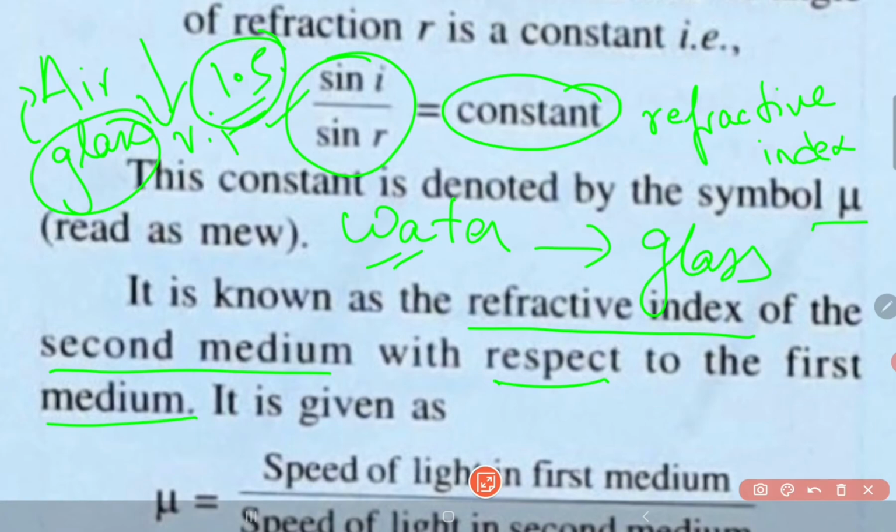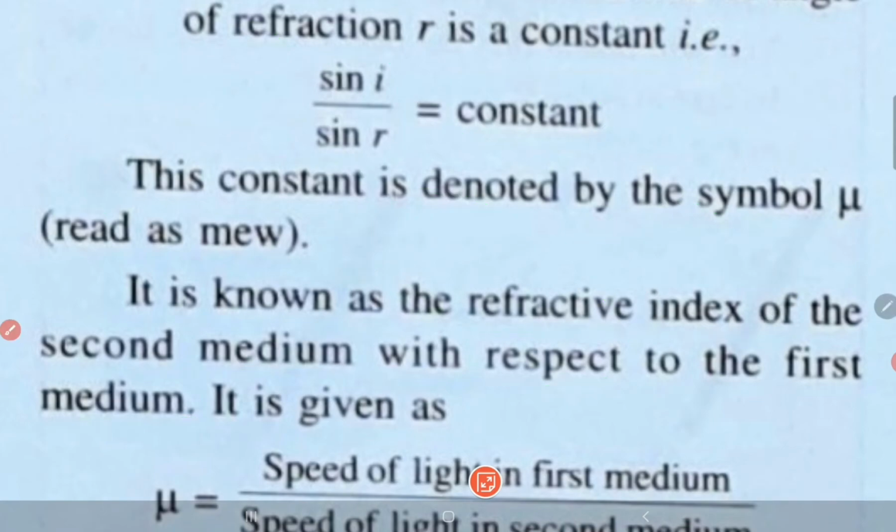So this time it becomes the refractive index of glass with respect to water. Okay, and the value should come same. So if the medium changes or if the color of light changes, the refractive index should come same after the calculation. So I hope you have understood till here.